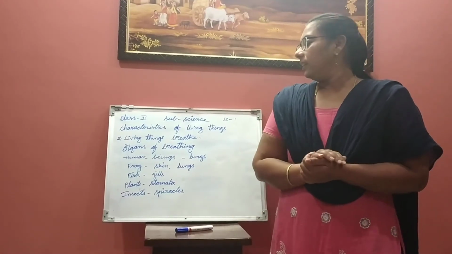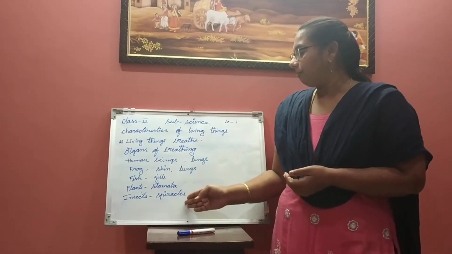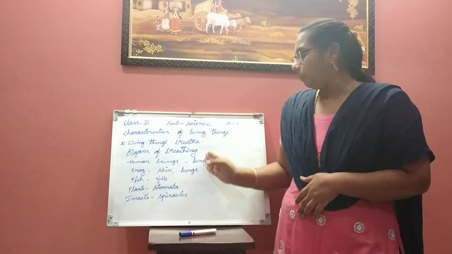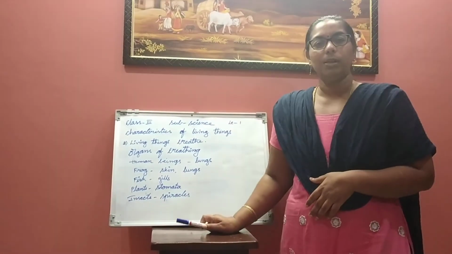Now, understood children? Now take the assignment. Write these 5 living things and their breathing organs, each 2 times. This is the assignment for today.